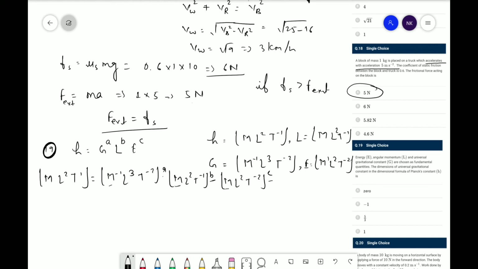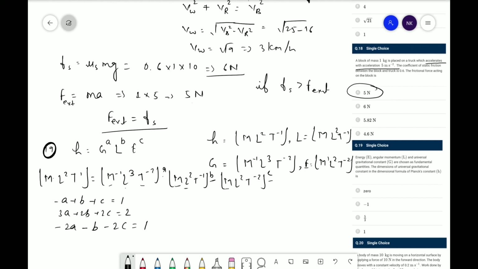Equating both sides, minus a plus b plus c is equal to 1, because the power of M is 1. For L, 3a plus 2b plus 2c is equal to 2, and for T, minus 2a minus b minus 2c is equal to minus 1.